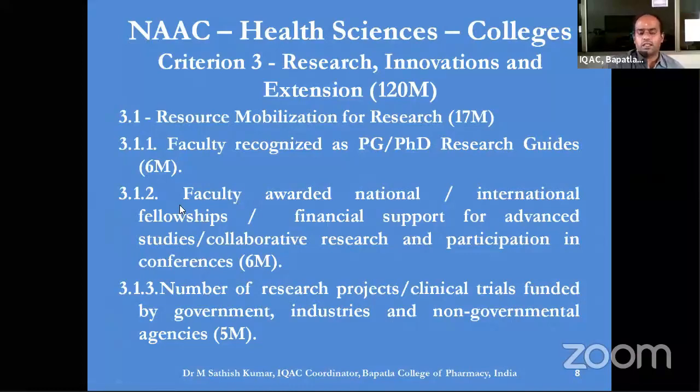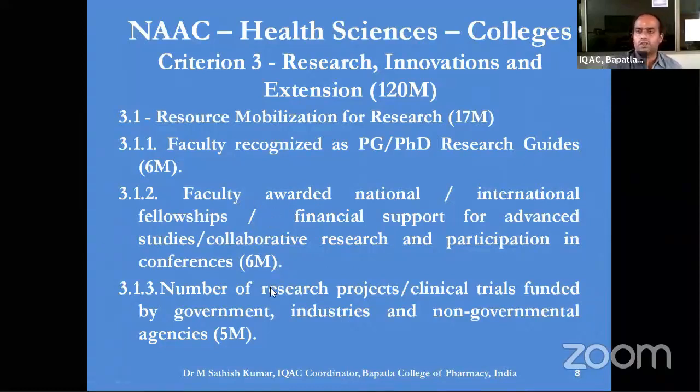The second sub-criterion is the number of faculty who are awarded national or international fellowships, or who are provided financial support for advanced studies, collaborative research, or participation in conferences at the national or international level. All these components together are given 6 marks.